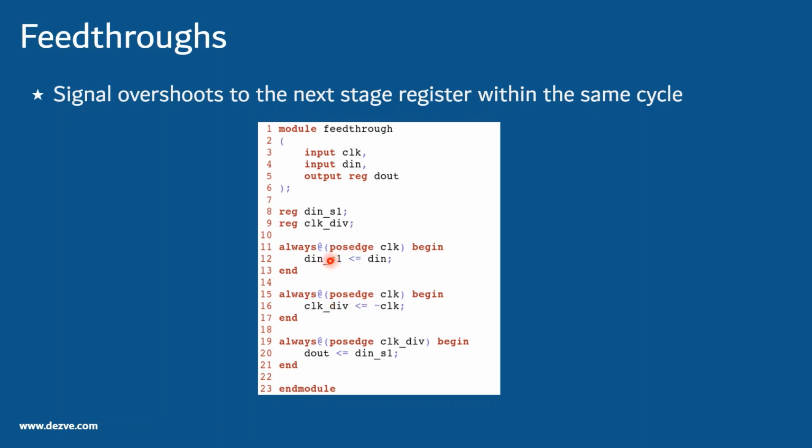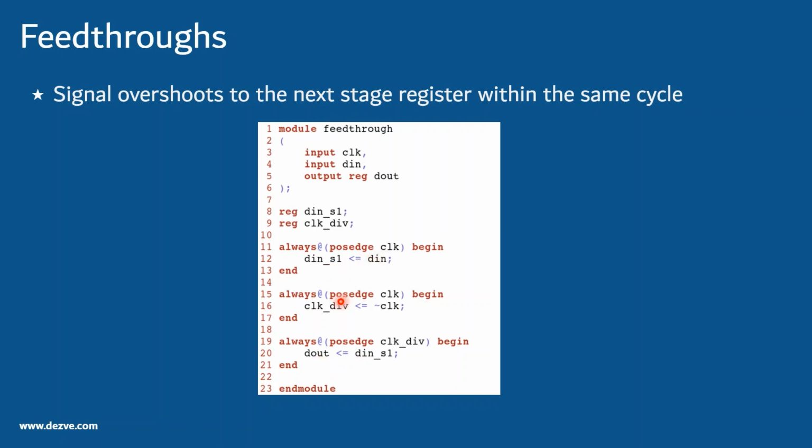Now again, this and this can be scheduled in any order. So when this and these are scheduled in any order, D in S1 update can happen before clock div, or clock div update can happen before D in S1. Let us take an example where D in S1 update happens before clock div. When D in S1 update happens before clock div, and then this happens later, when this happens, we'll see a positive edge, and D in S1 would have received the updated value and then will reach D out immediately. So we see that in a single cycle we see the D out reaching the value of D in.